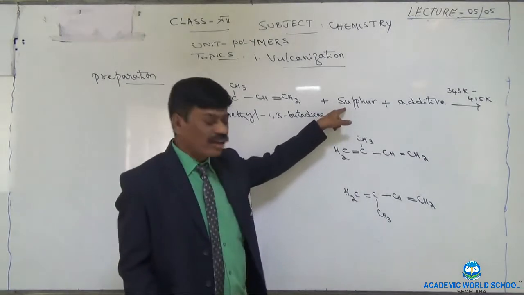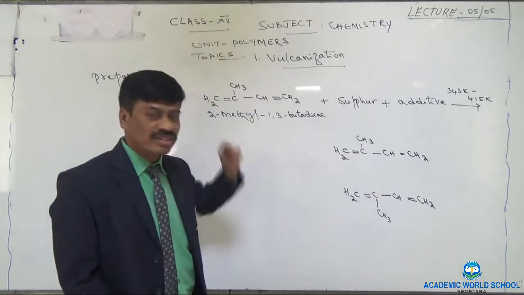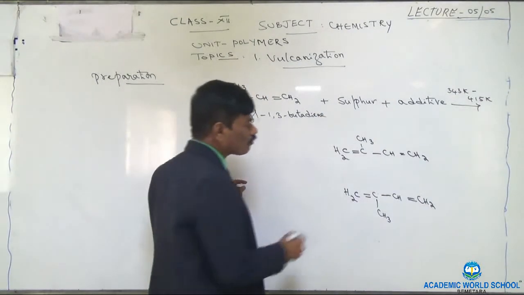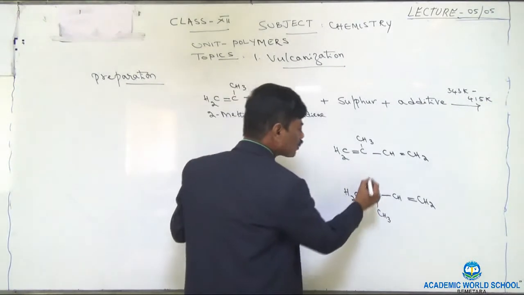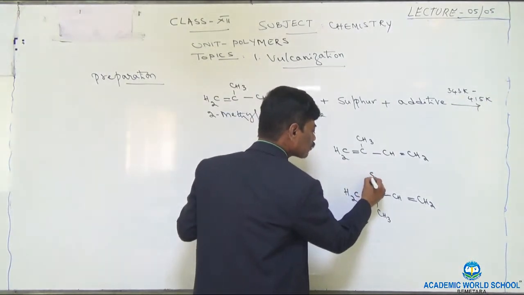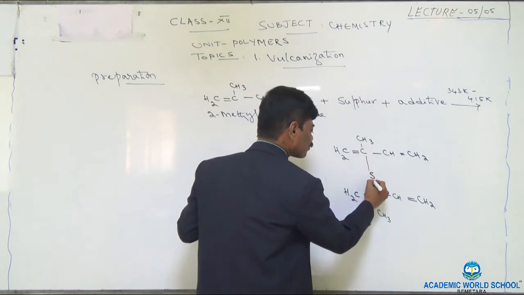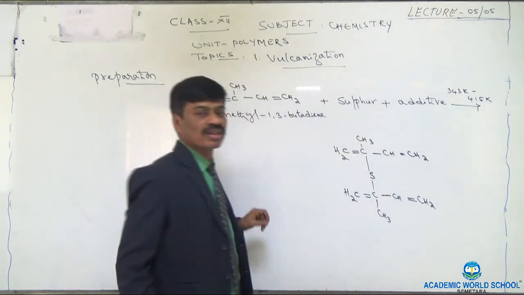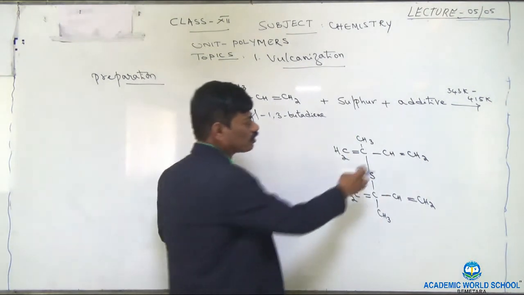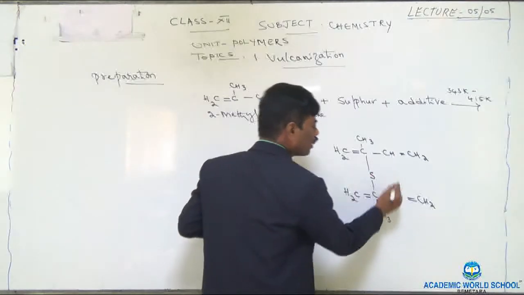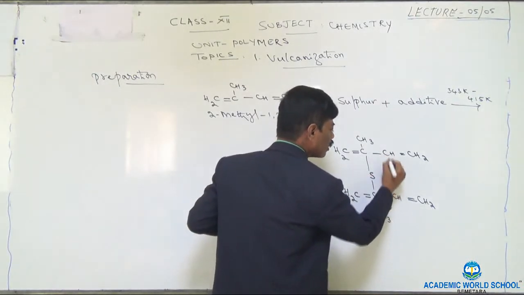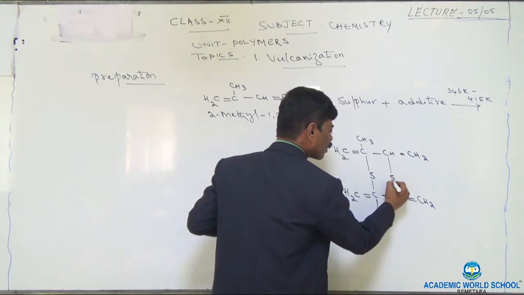Sulfur is going to act as the cross-linking substance. Therefore, in between these two carbon atoms, I will show sulfur and join. Next to two carbon atoms, I will again show sulfur and join both the carbon atoms in this way.